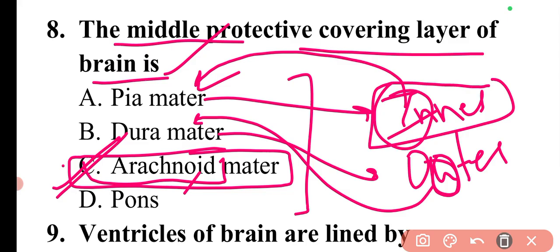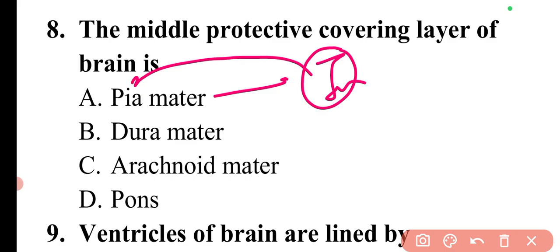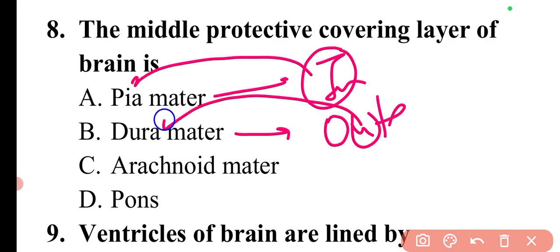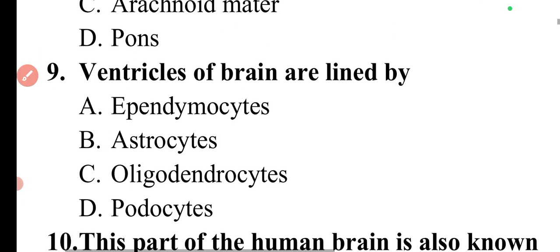Again, I will repeat: pia mater is the inner layer, indicated by I; the outer layer, indicated by U, is the dura mater; and the word which has the highest number of alphabets is the middle layer. So you can use this trick, or if you find any other way, you can use that also.